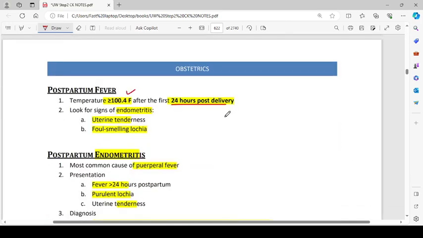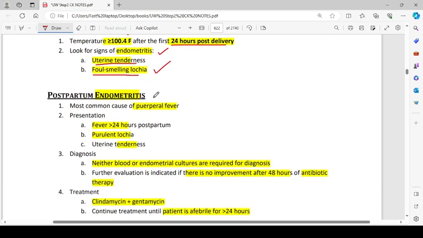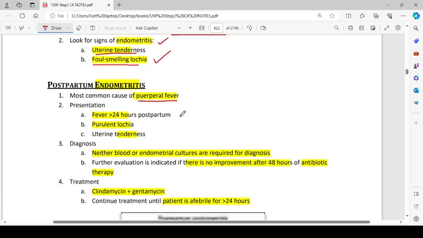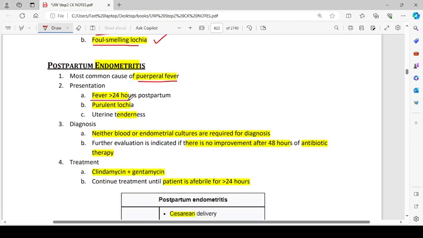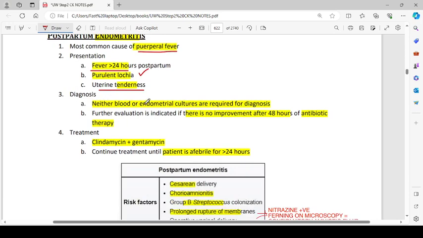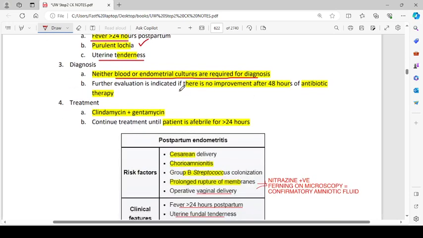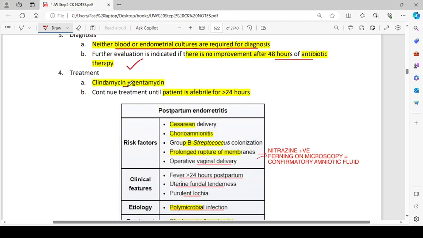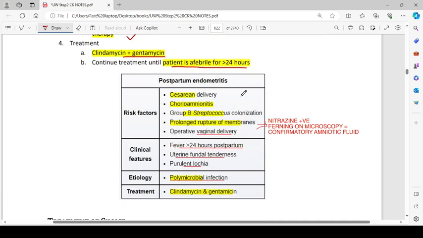Okay, so look for signs of endometritis: uterine tenderness and foul smelling lochia. Postpartum endometritis is the most common cause of puerperal fever. Presentation is fever more than 24 hours postpartum, purulent lochia, and uterine tenderness. Neither blood nor endometrial cultures are required for diagnosis. Further evaluation is indicated if there is no improvement after 48 hours of antibiotic therapy. Treatment: clindamycin with gentamicin. Continue treatment until the patient is afebrile for more than 24 hours.